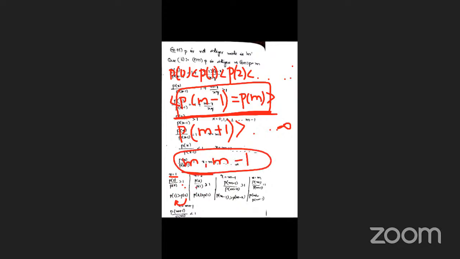Two modes exist, that is called as bimodal. Okay na, this is called as the bimodal, that is m comma m minus 1. If n plus 1 into p is not an integer, only one mode exists, but here n plus 1 into p is an integer. First case: n plus 1 into p is not an integer means m plus f.